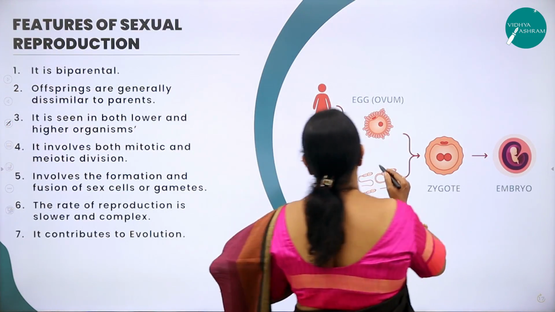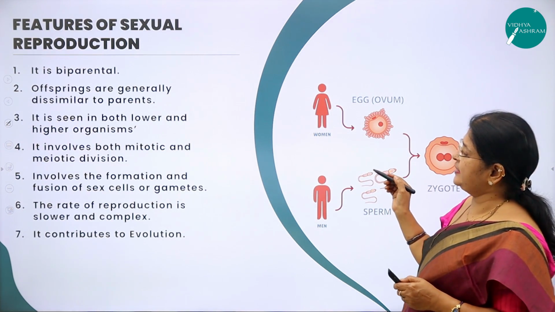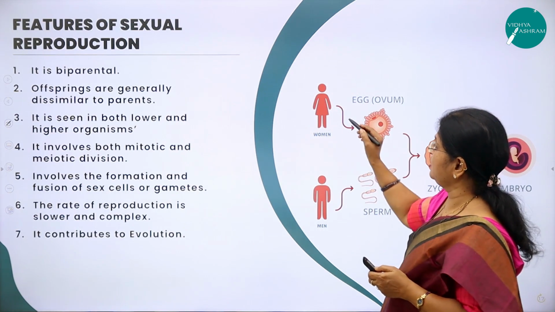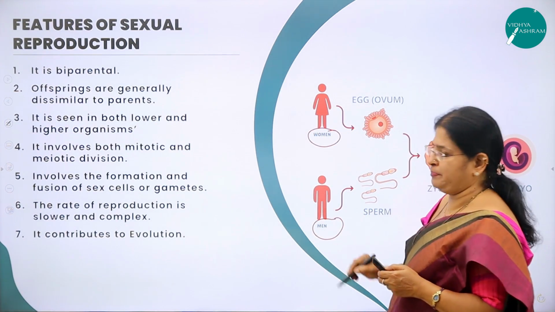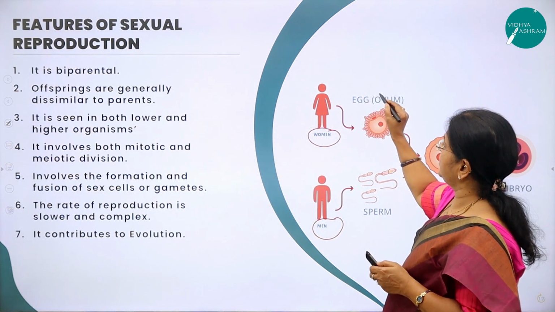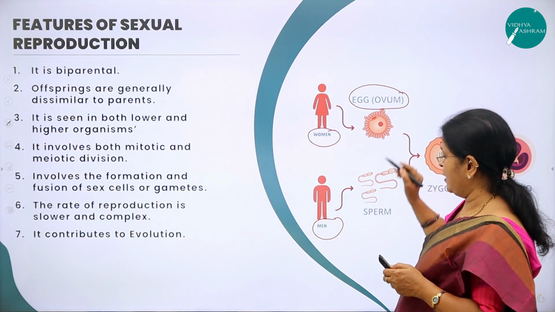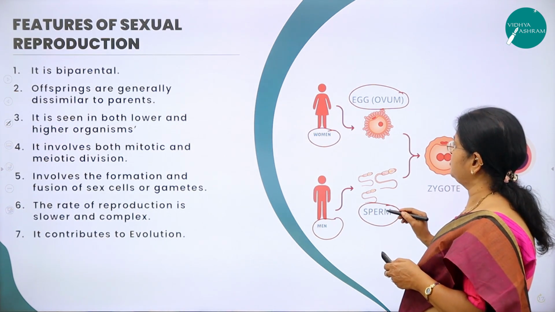Now here, in this picture, you can see what sexual reproduction is. As I said, it is the fusion of the gametes. Two parents are involved. One is the female parent, the other one is the male parent. The female parent produces a female gamete called egg or ovum, and the male parent produces a male gamete called sperm.